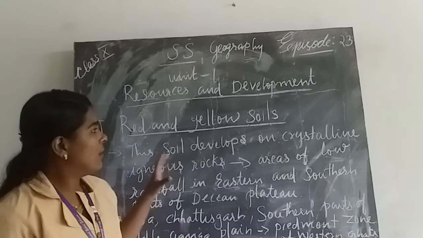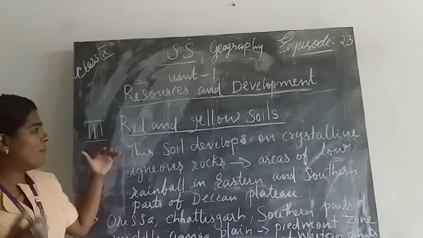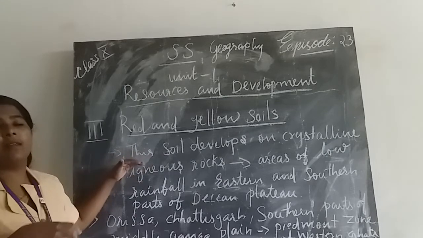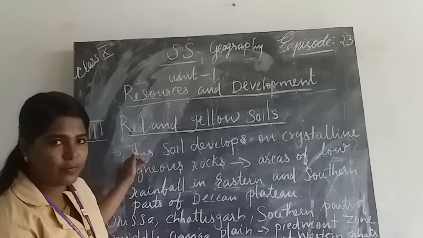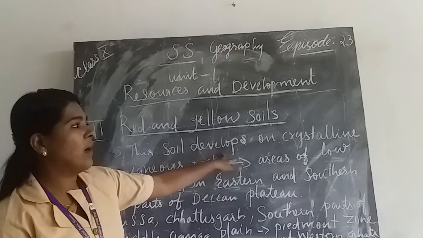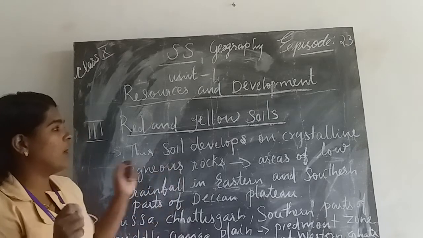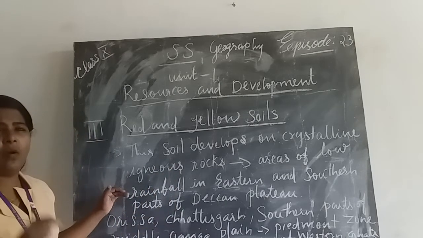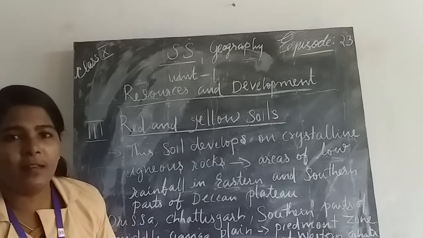When we discuss red and yellow soil, first, how does it develop? This soil develops from crystalline igneous rocks and is found in areas of low rainfall. Where is the low rainfall area in India?